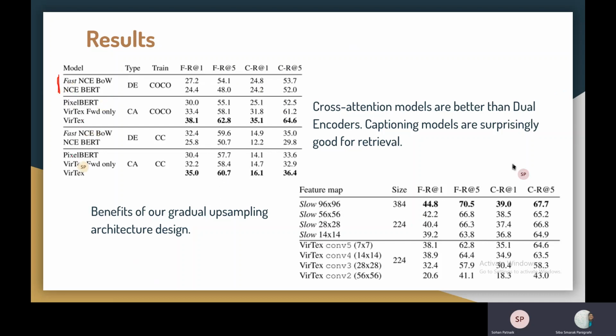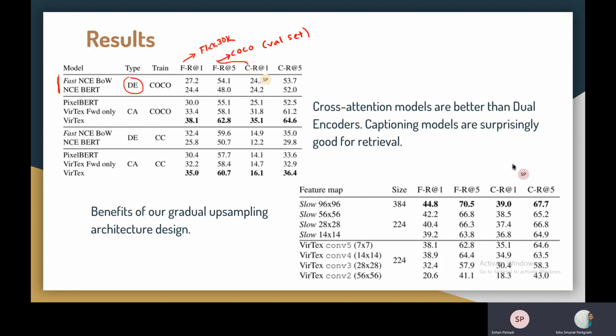So these two models are dual encoder type, and the F R at 1 score and C R at 1 score, correspondingly R at 5 and R at 5 for F and C. F is simply the Flickr 30K dataset, and C is basically the MS Coco dataset. Okay, so the dual encoder model has comparatively lower score than the cross attention model.